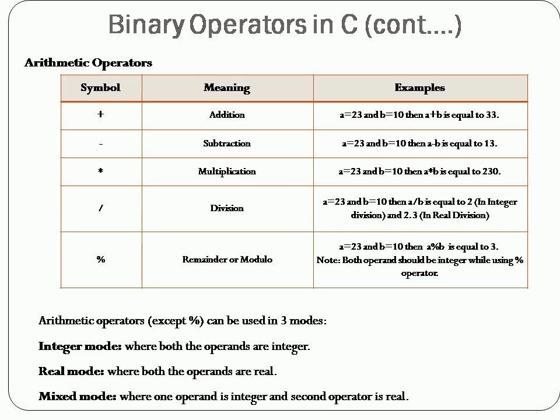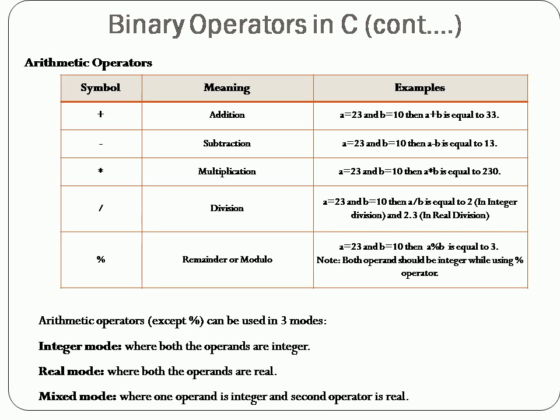This is applicable when you are performing arithmetic operations. But the modulus operator works only in integer mode, not in real and mixed mode. Note the point that the result is always a floating number for real and mixed mode.